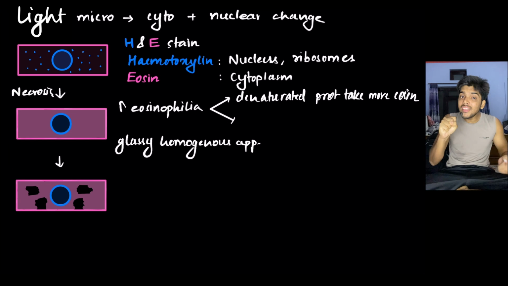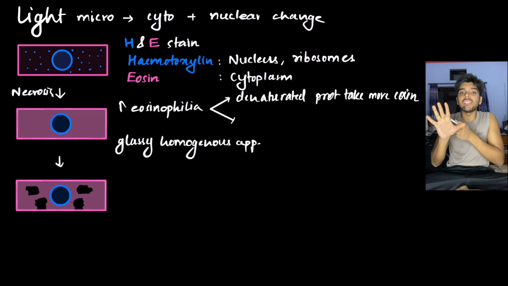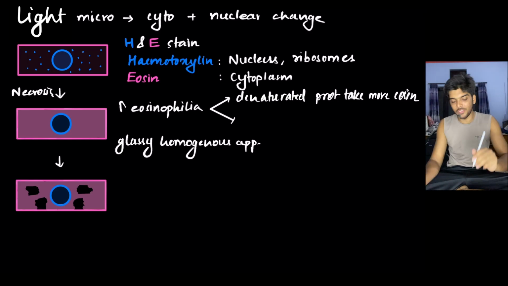The protein within the cytoplasm of the cell takes eosin and imparts pink coloration. When this protein denatures, it opens up, which increases the surface area. Now to this increased surface area, even more eosin goes and sticks. As a result, the cytoplasm becomes even more eosinophilic. So there is increase in eosinophilia.